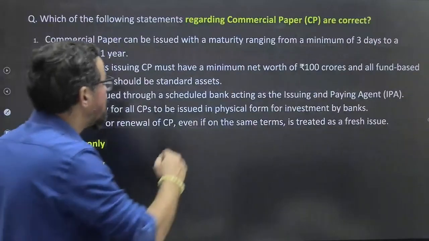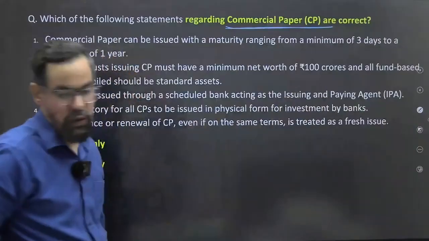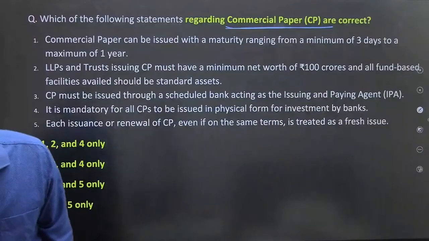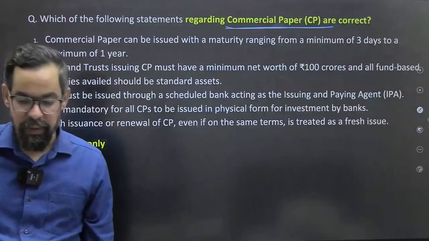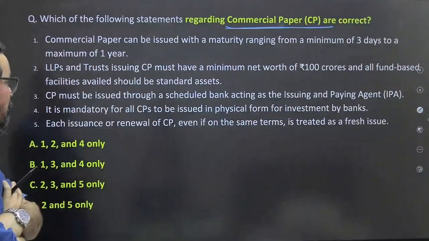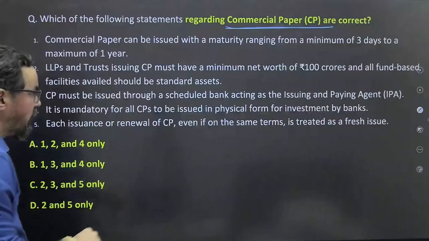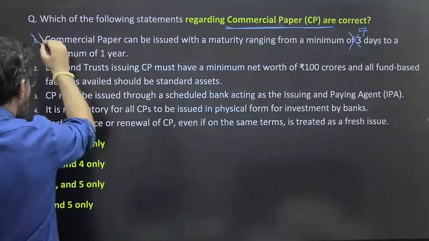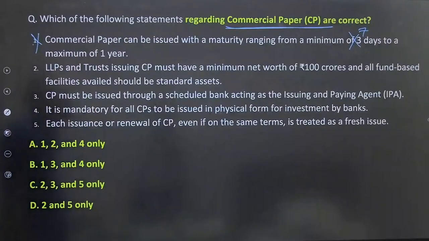Next one, commercial paper. Which of the following statements is correct about commercial paper? You have to find out the correct statement. Commercial paper can be issued with a maturity ranging from 3 days. It should be, first of all, 7 days to 1 year, so that is wrong. LLPs and trusts issuing commercial paper must have a minimum net worth of 100 crores, and all fund-based facilities availed should be standard assets. 100% true.